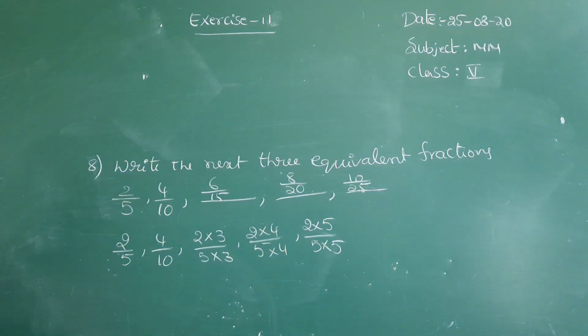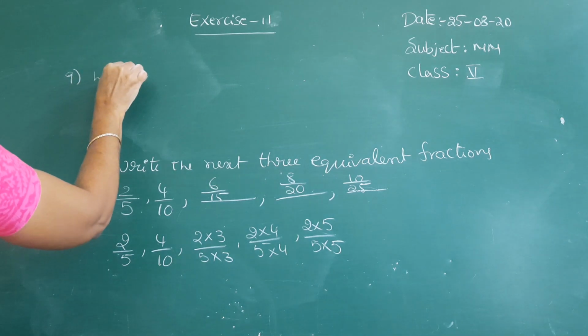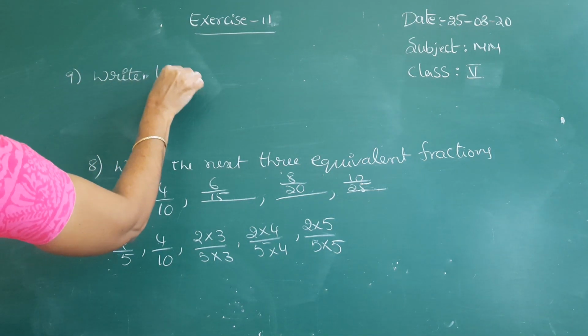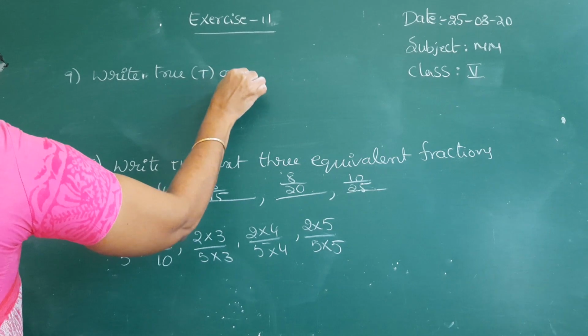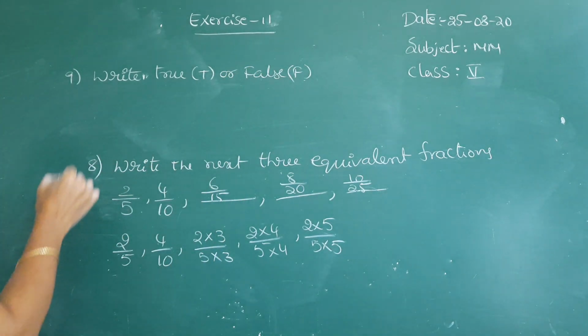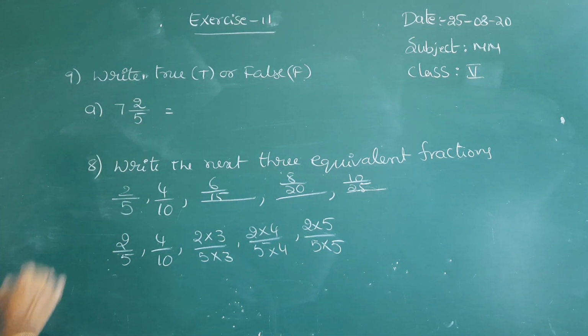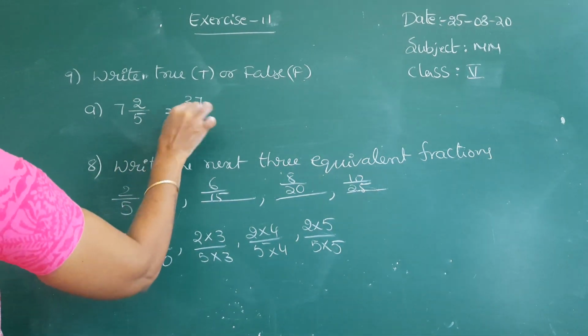See the 9th problem. Write true for T or false for F. Here the first is 7 2 by 5, that is equal to 37 by 2, they gave here.